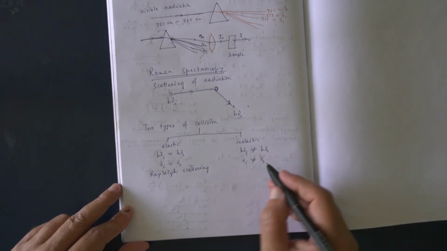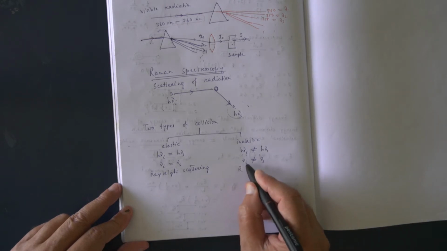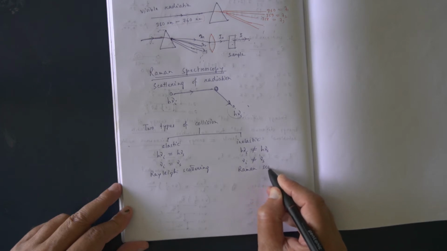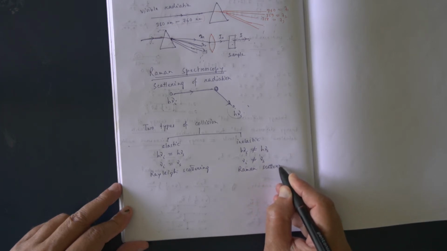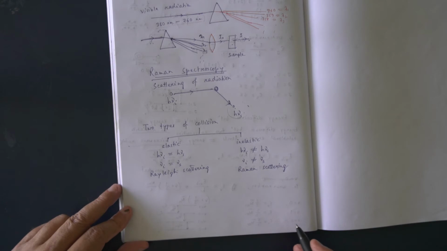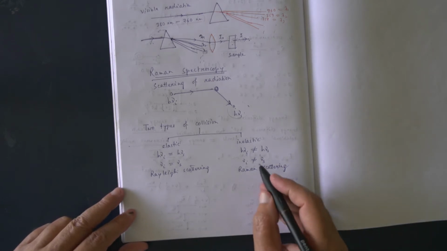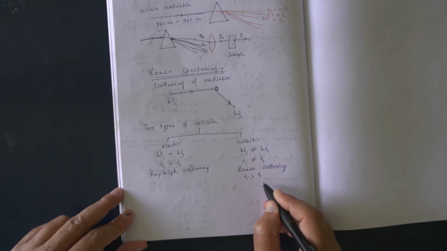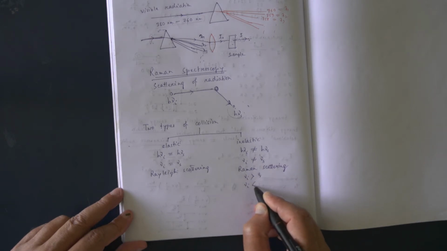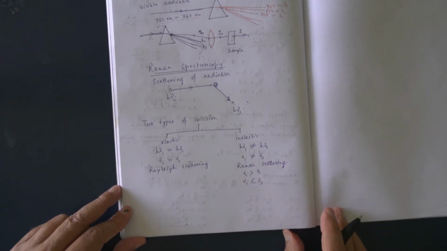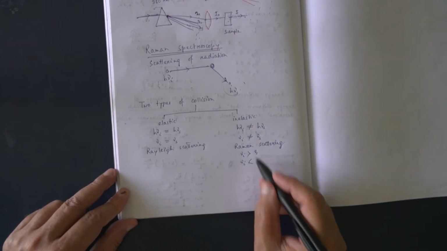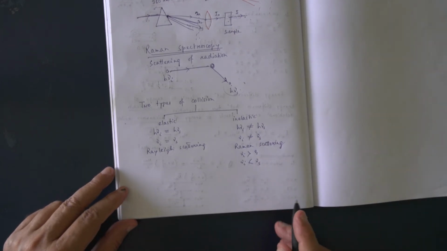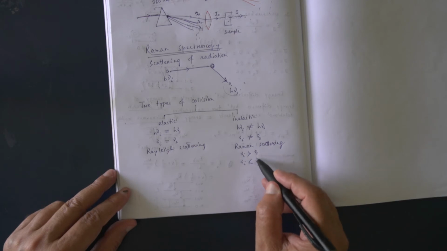This type of scattering is called Raman scattering. Now here, maybe this is greater than this, or maybe this is less than this. Both conditions may happen.